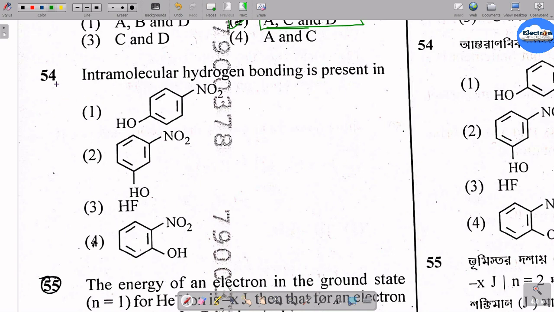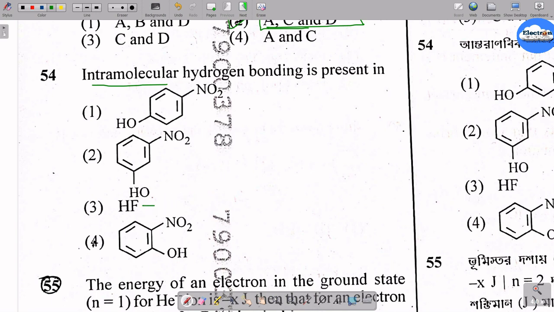Now in question 54, it is said that intramolecular hydrogen bonding is present in which compound? It is said intramolecular. If you consider all the options, a case of proximity or closeness will come into account.